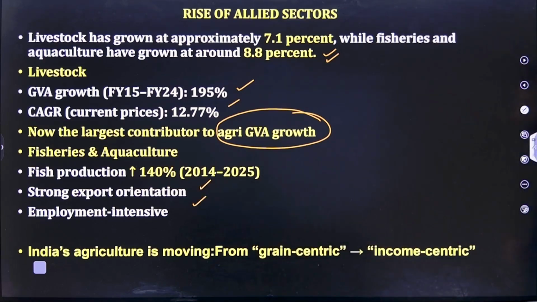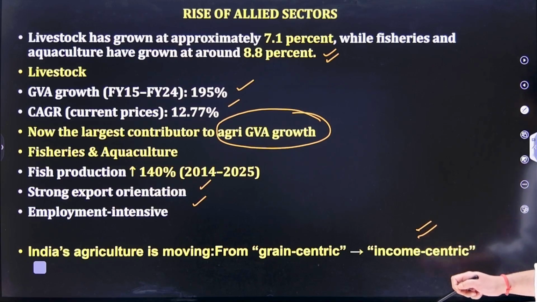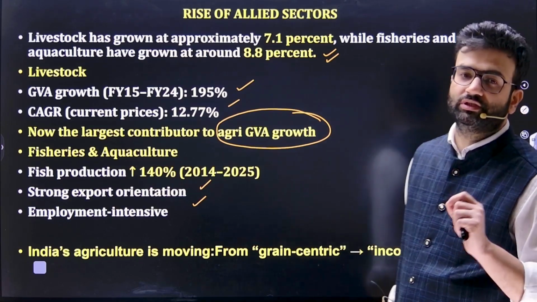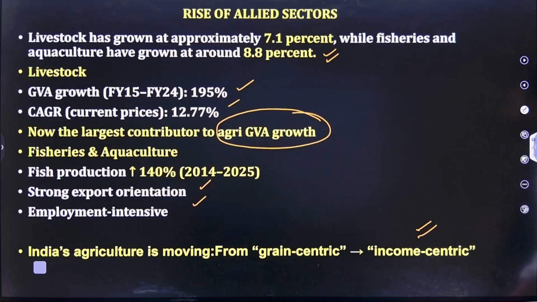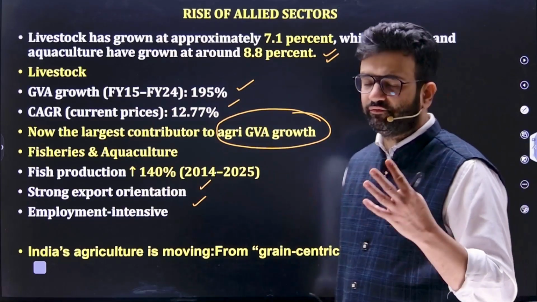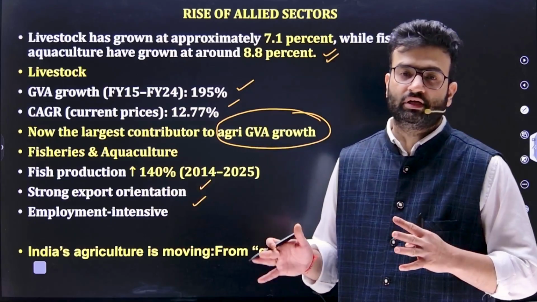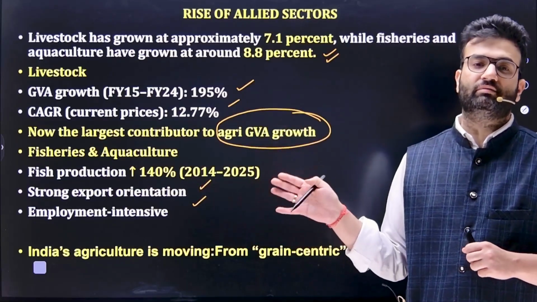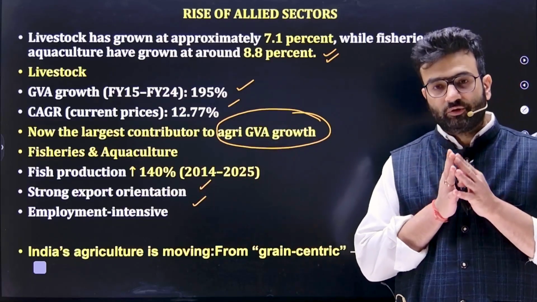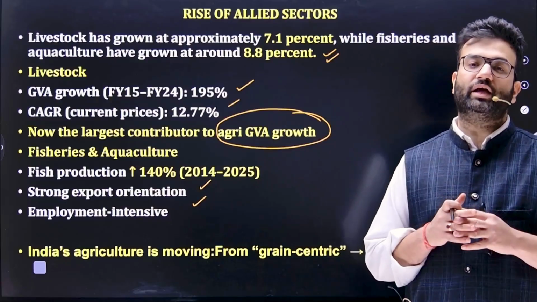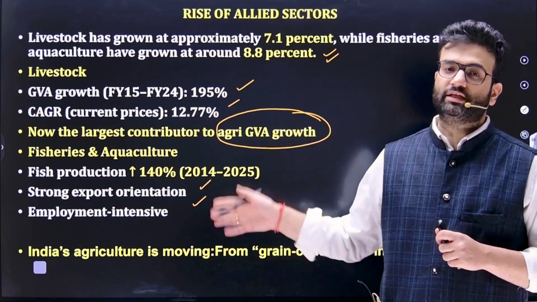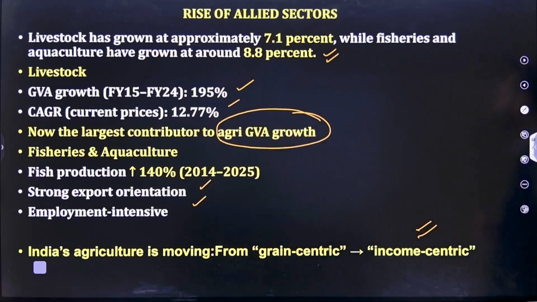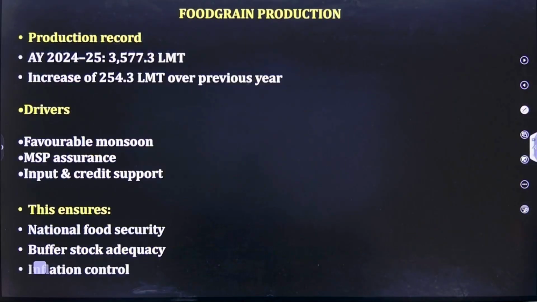So Indian agriculture is moving from grain-centric to income-centric. Do use these lines when you write your Mains answers: Indian agriculture is moving from grain-centric to income-centric. We all know we had a target to double the income of farmers, and for doubling farmers' income, it is essential that farmers diversify and their income be enhanced. Even in export potential, the agriculture sector contributes a lot. That's the reason the livestock and fishery sectors are extremely important.